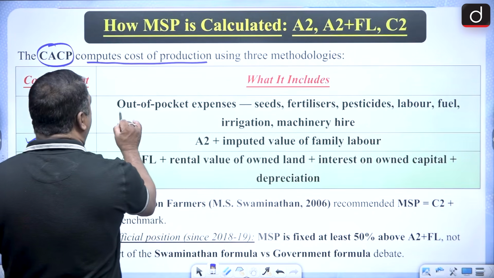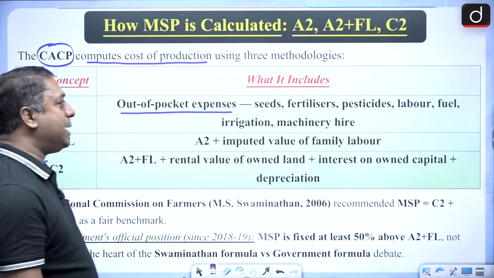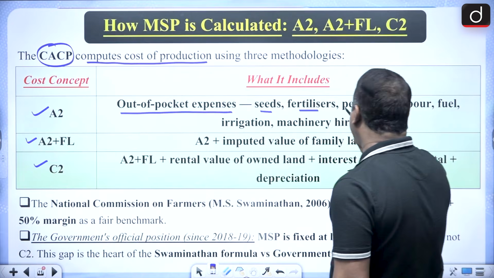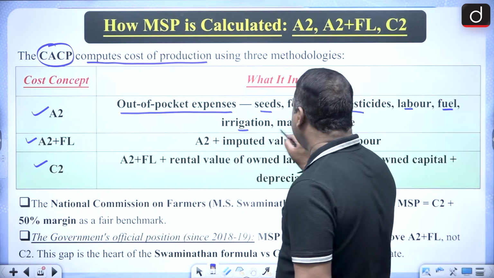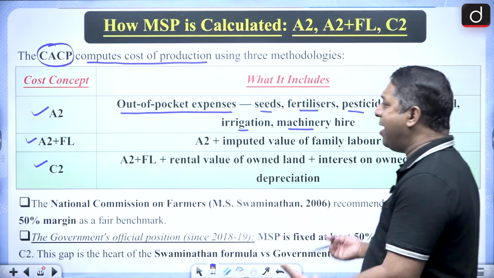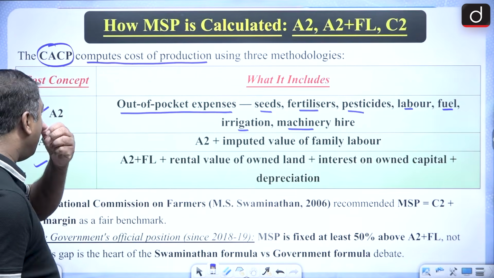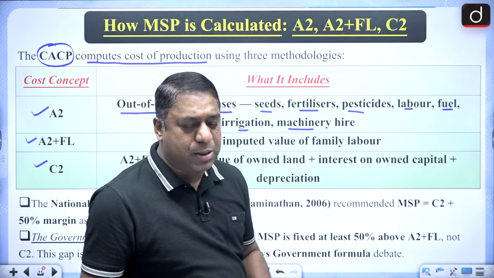It is including out-of-pocket expenses. Out-of-pocket expenses in the sense for the purchase of seeds, fertilizers, pesticides, labor, fuel, irrigation, machinery, when we hire these all things, then that is what is A2. So A2 includes out-of-pocket expenses.